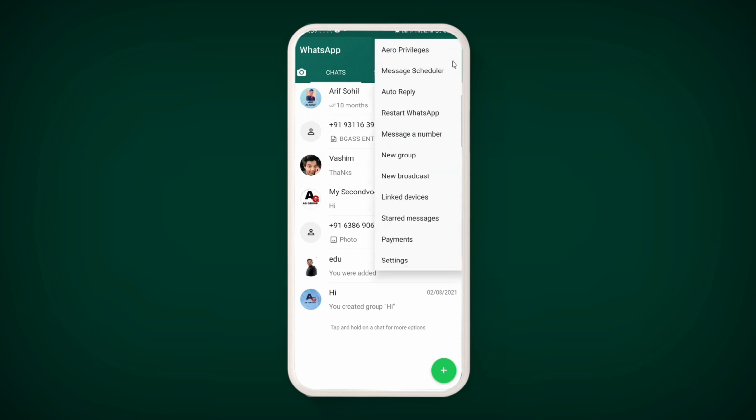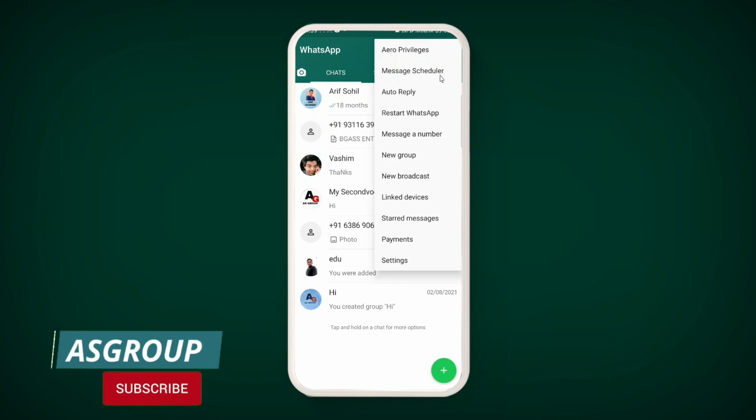On the top, three dots are there. By this option you can schedule messages. For example, if you don't want to stay awake till late night and you want a message to be sent by itself when the time is set, like at 12 o'clock at night. You want to send a message to someone at 12 o'clock at night, so you just record it right now, set a time, and at the set time your message will be sent automatically.